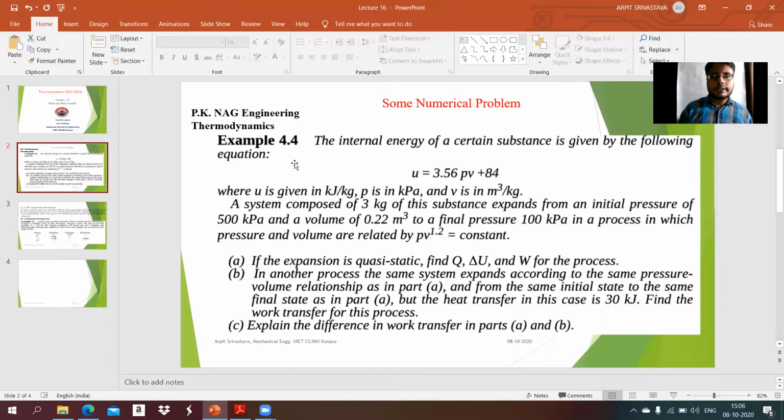So the first question is a solved example from the Engineering Thermodynamics book by P.K. Nag.